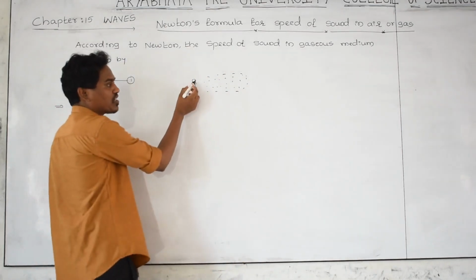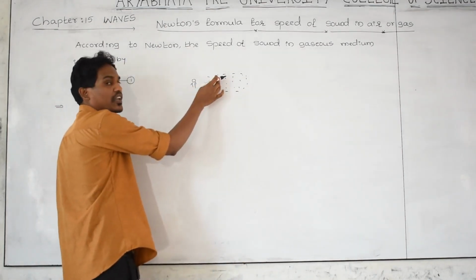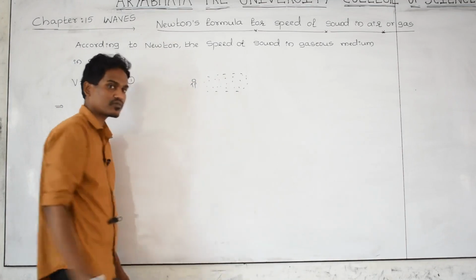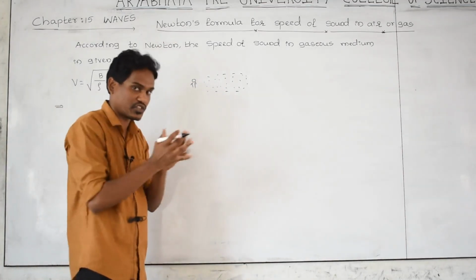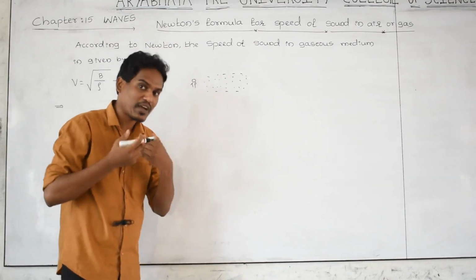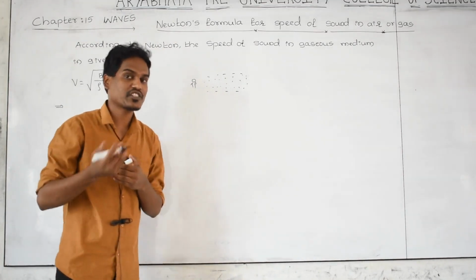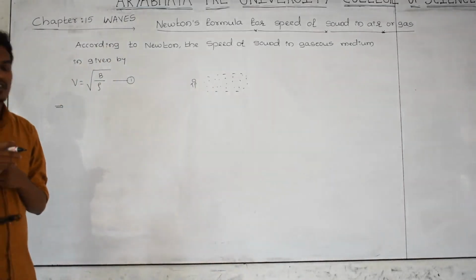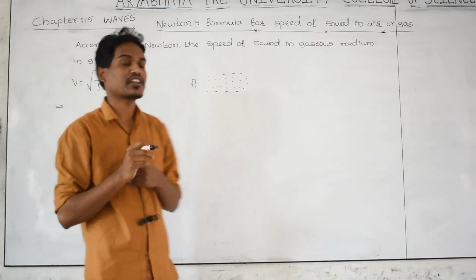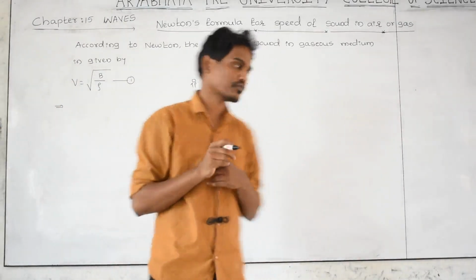Whenever the person talks, he is putting pressure on the air particles, then what is happening? The volume of these air particles changes. This change in volume with respect to pressure can be calculated by using the bulk modulus.